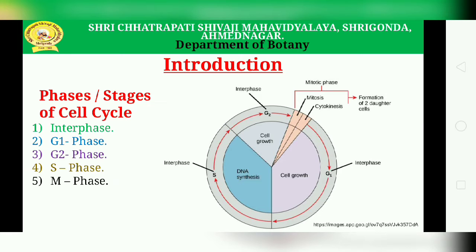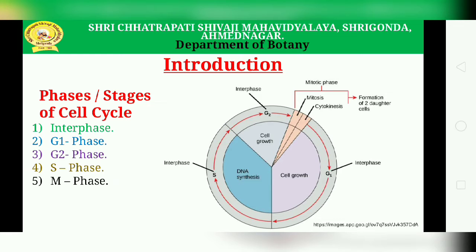The cell cycle is divided into two major phases. The first is the interphase, also known as the non-dividing phase. Then the mitotic phase, or dividing phase, which is mostly known as the M phase only. One by one, first the interphase. During this phase the cell makes a copy of its own DNA.